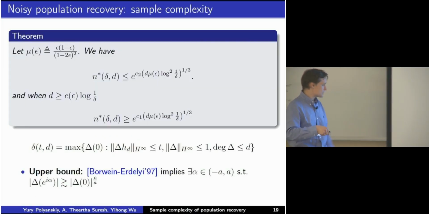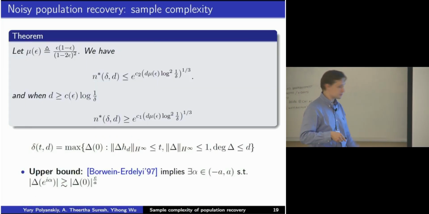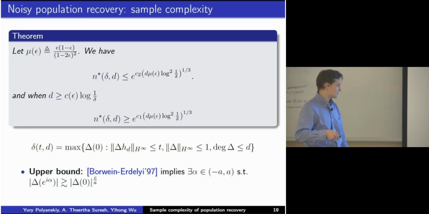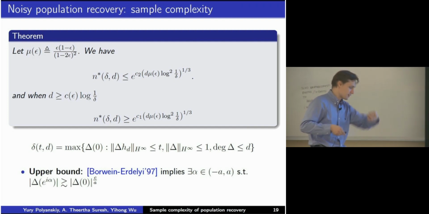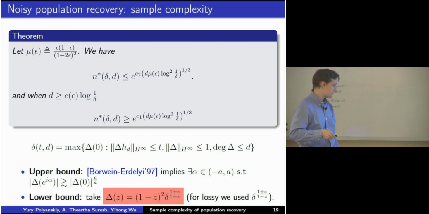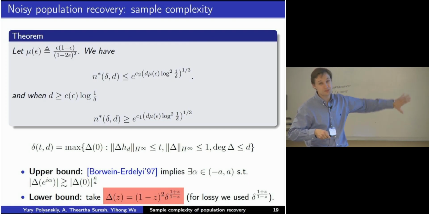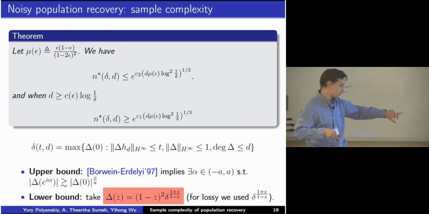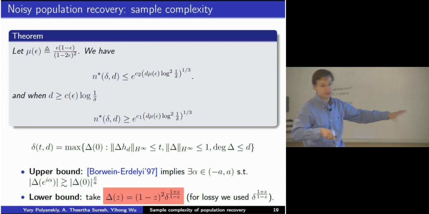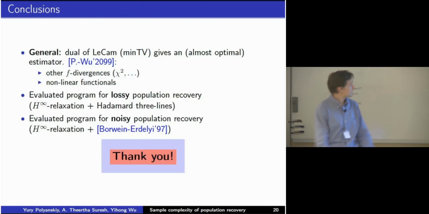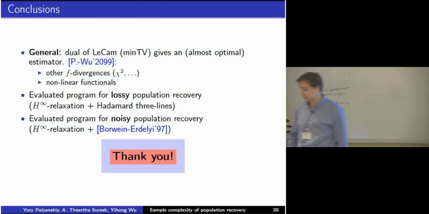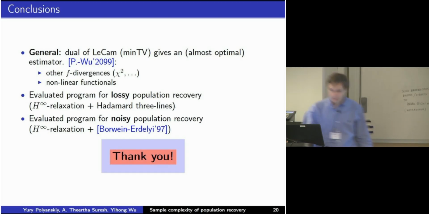But then it turns out that you can apply some results from complex analysis, which essentially replace the usage of Hadamard 3-line stuff. We also were lucky, because if we started with this problem, we would never be able to solve it. But because we were already primed by solving the earlier one, we knew what the optimal function there is, we just modified it a bit and fortunately got the right answer. Okay, so that's it. Thanks a lot. There are lots of other things which I had to skip, unfortunately.